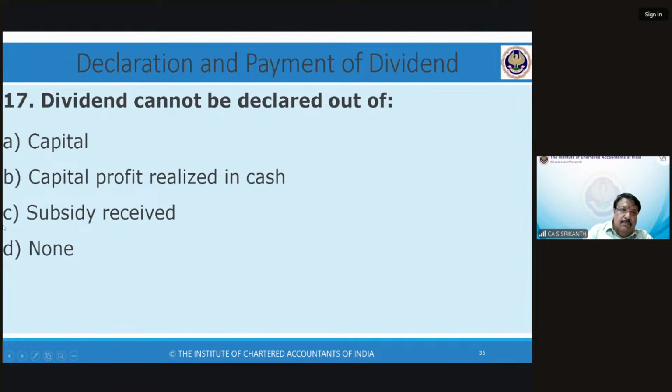Let's see. See, I already mentioned to you that there is a commandment. Dividend cannot be declared out of capital. Okay. But if such capital profit, please understand, out of capital, that is out of share capital, or in any way out of share capital. That is why I showed you how depreciation becomes very, very important. If depreciation is not declared and dividend is paid, to that extent, there is a payment of dividend out of capital. So I told you.